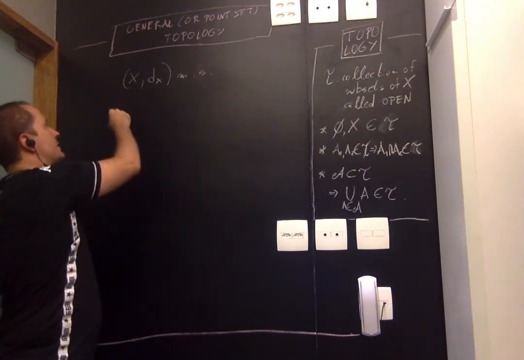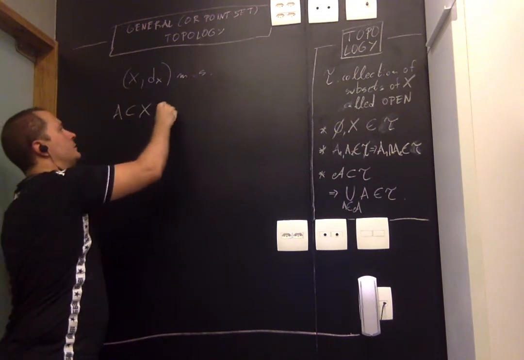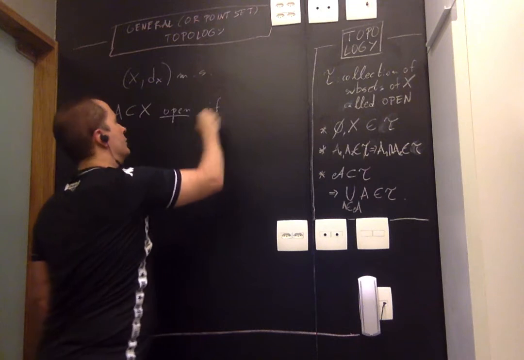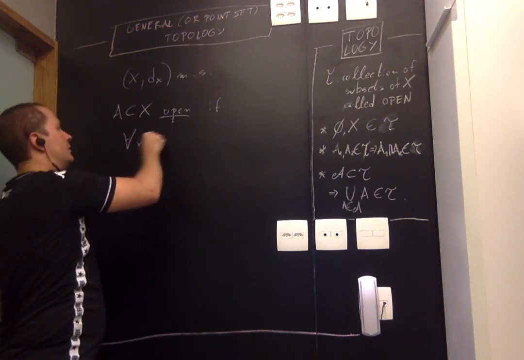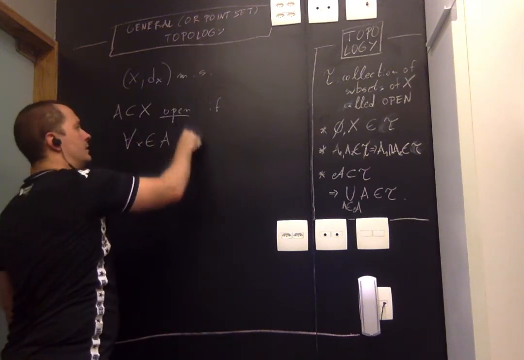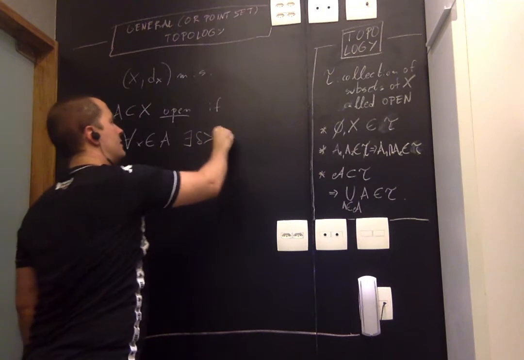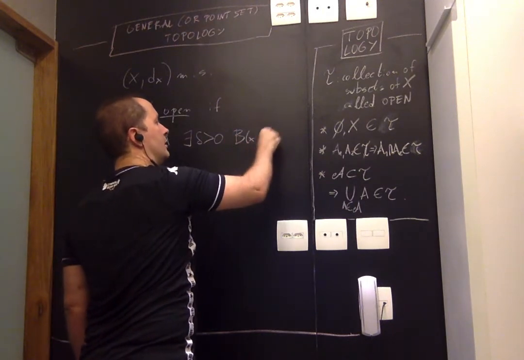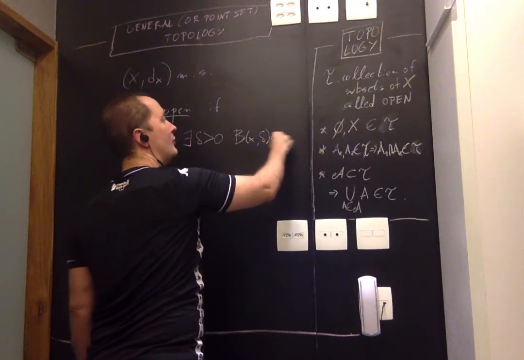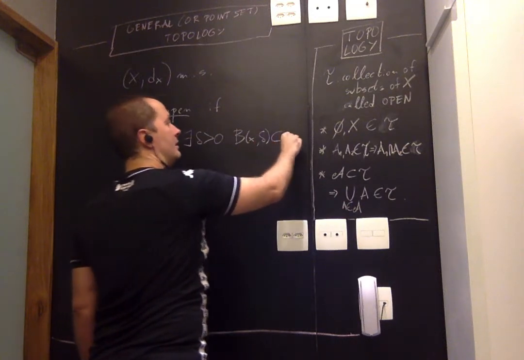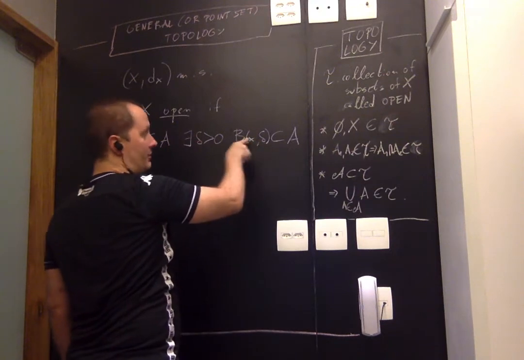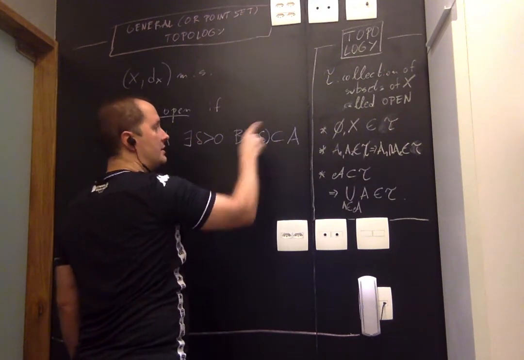We said that a subset A of X is open if for any element x of A, there exists a positive delta such that x is contained in this ball of radius delta around x itself, which is contained in A, right?